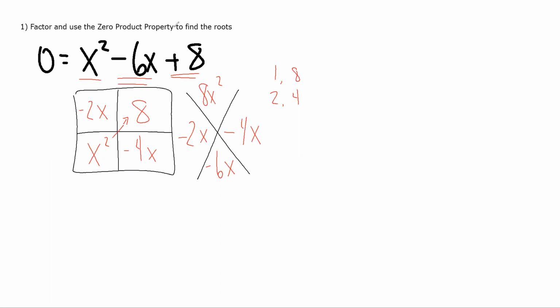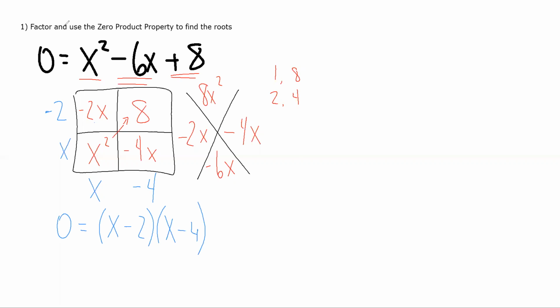Okay, now that we have the inside of our area model, now we are going to work the outside of our area model. So I start with my x squared. The only options for that would be x times x. And then I'm going to look, if I have x squared and it multiplies to negative 2x, that must be a negative 2. And if I have x here and it multiplies to negative 4x, that must be a negative 4. So doing this brings us to our factored form of the equation. 0 equals parentheses x minus 2 times parentheses x minus 4.